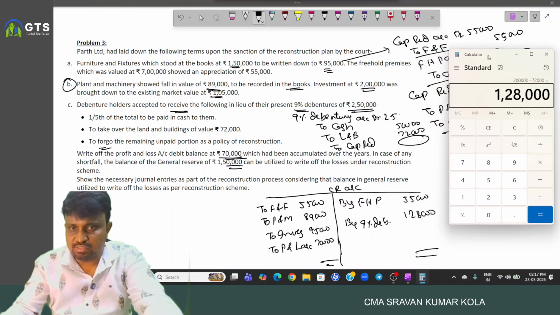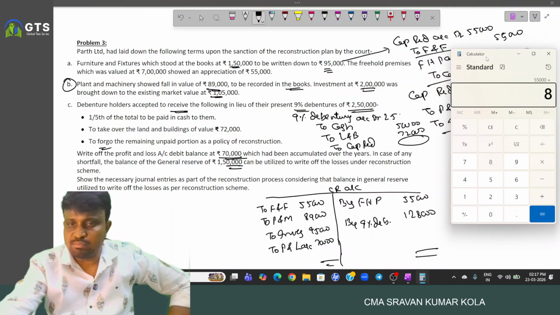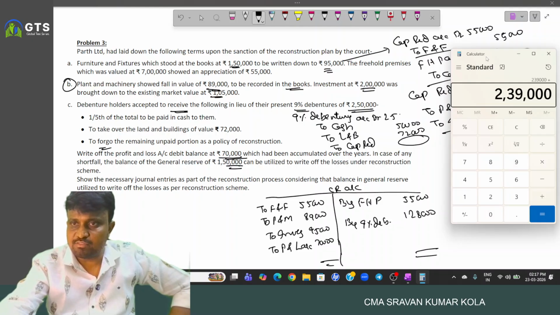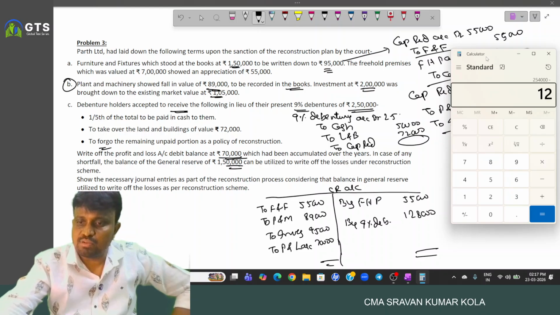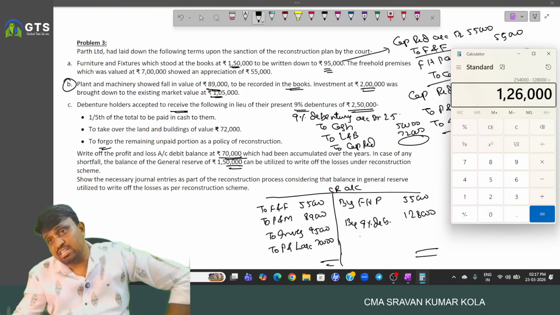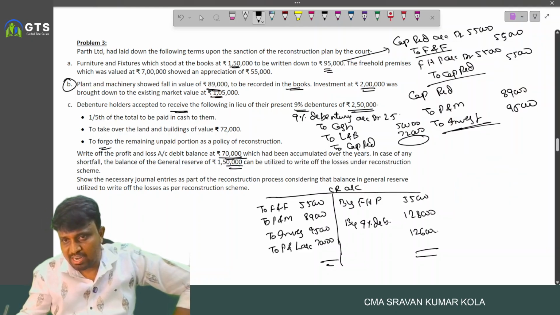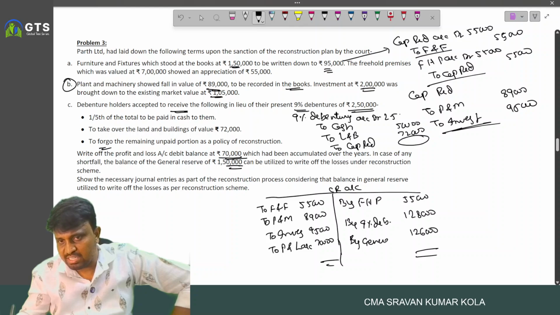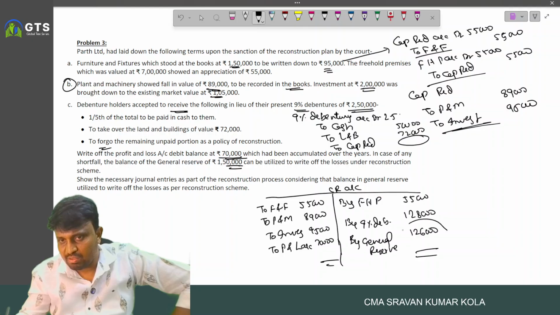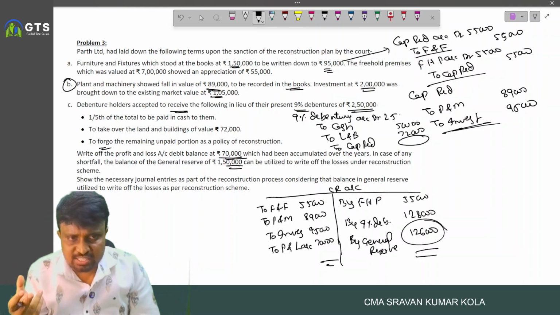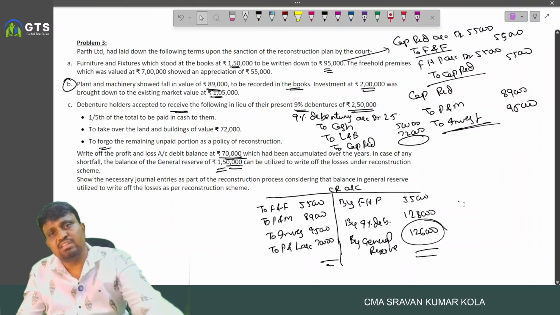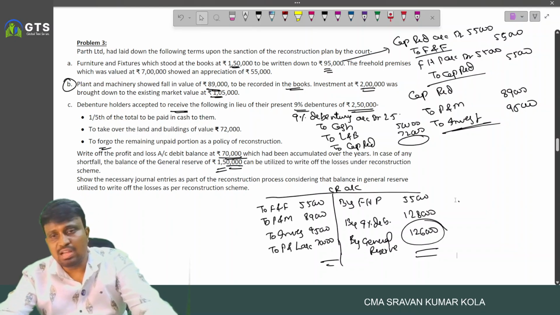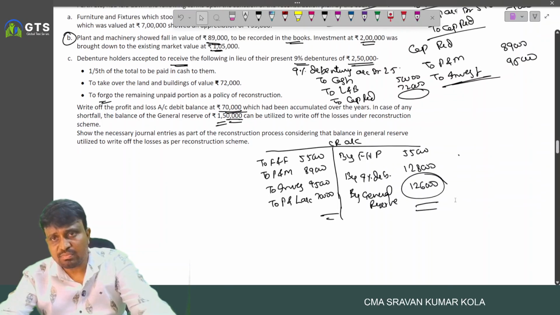So what is the balance we have? So 55,000 plus 89,000 plus 95,000 plus 70,000 minus 55,000 minus 1,28,000. Still 1,26,000 is required. That 1,26,000 is taken from what? General reserve, 1,26,000. Any shortfall there is to write off all these things, we take it from general reserve. We have that amount, the general reserve balance of 1,50,000. And this is the third problem. I hope you understood. Okay.